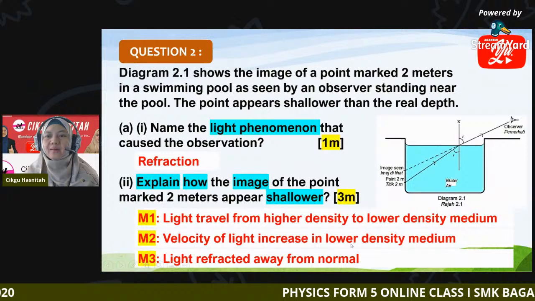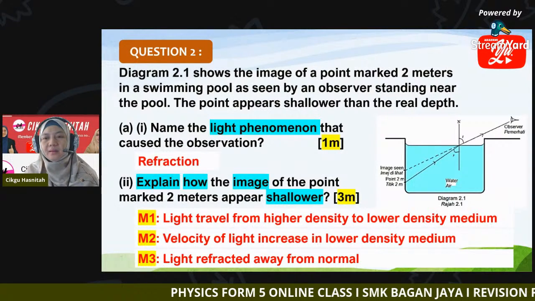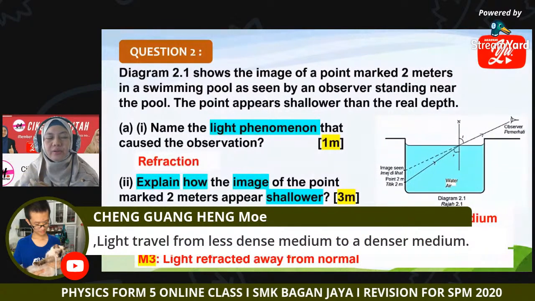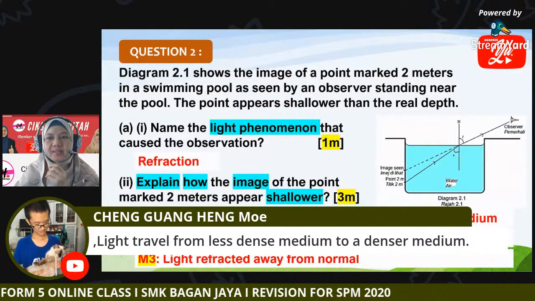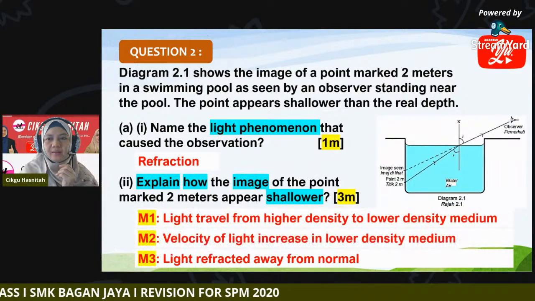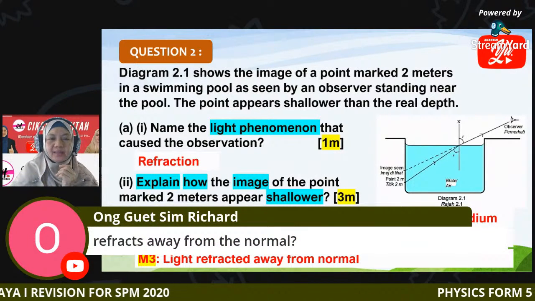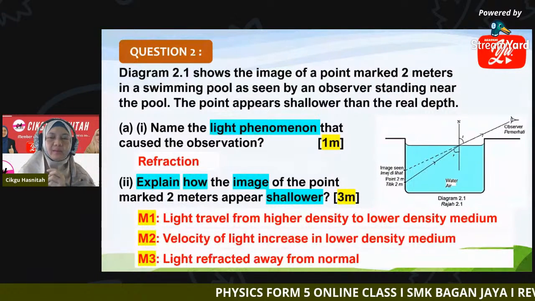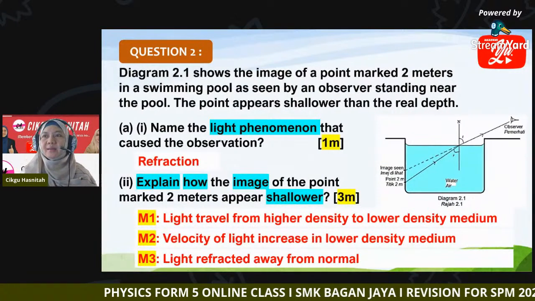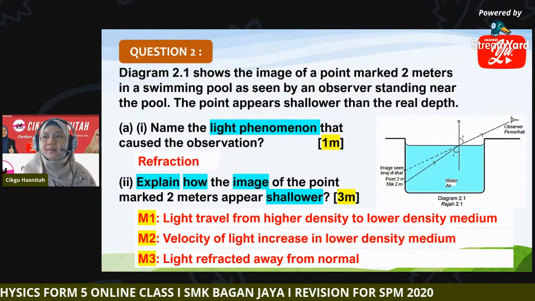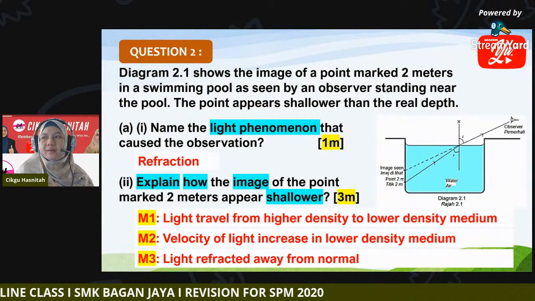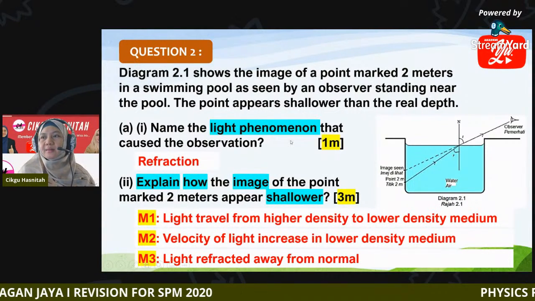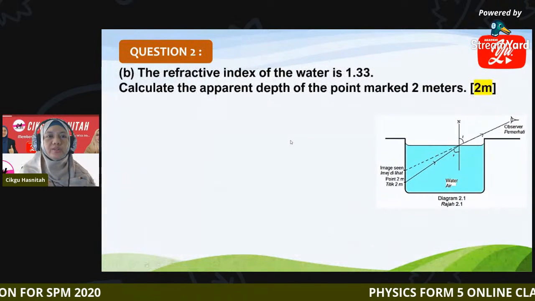So you can do the correction on this. The direction is changed. Yes, this is mark number 3: refract away from the normal. Are you clear how we explain refraction? Next, let's move to question B.